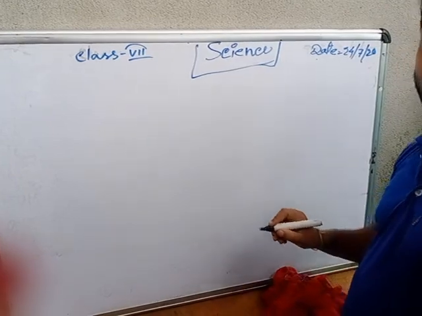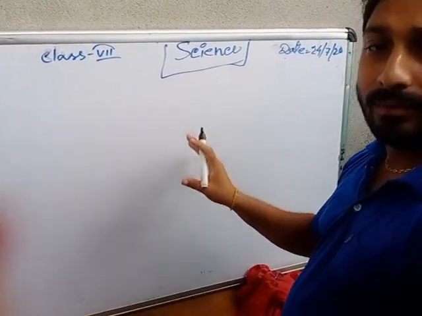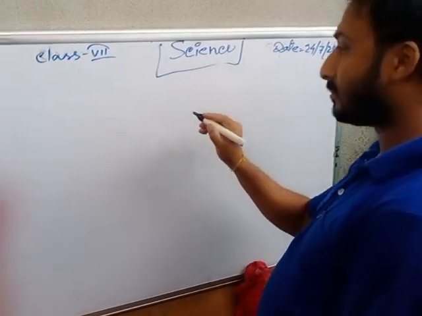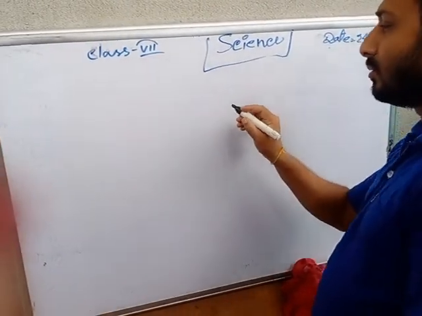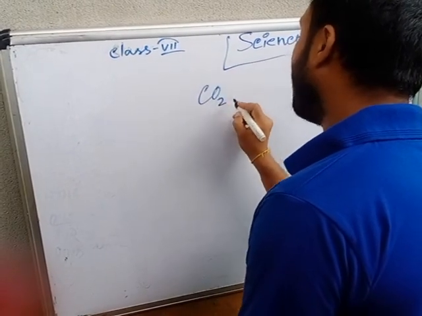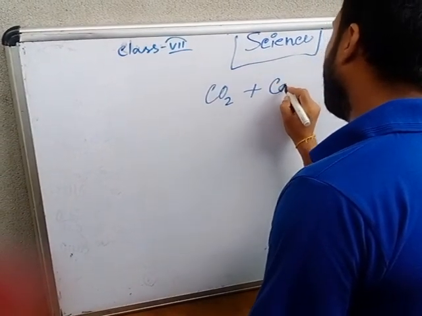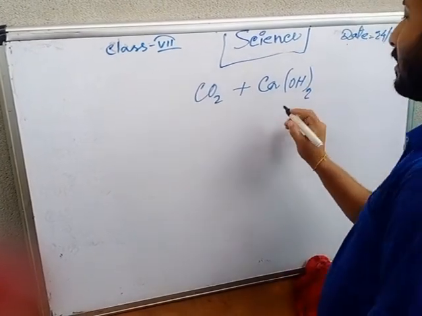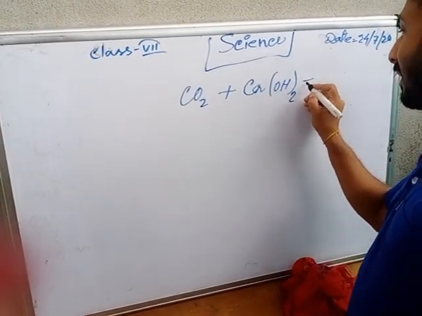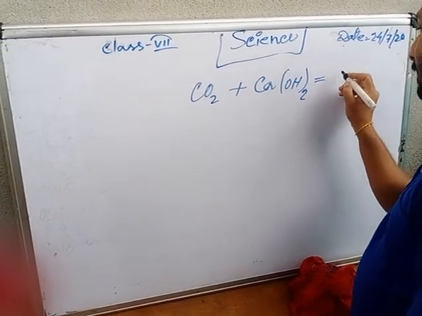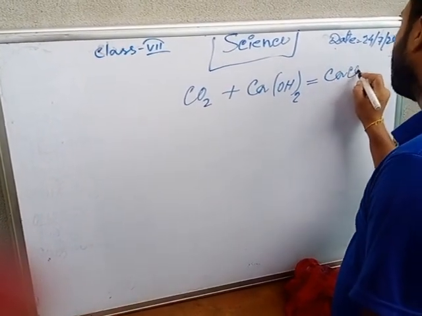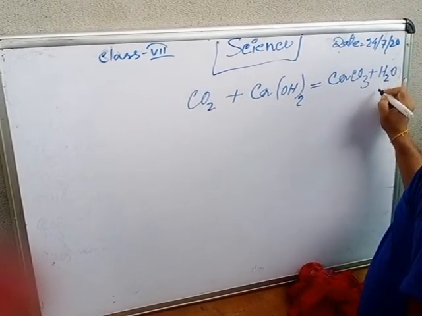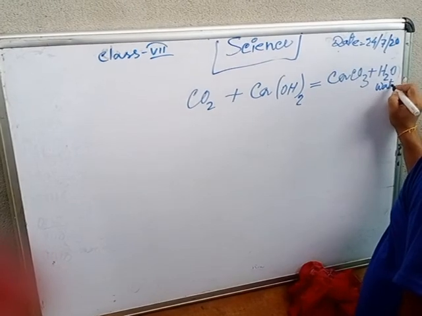Today I will show you some chemical changes or chemical reactions. At first I will tell you, if carbon dioxide reacts with calcium hydroxide, at that time it will produce calcium carbonate, CaCO3, plus H2O, water.